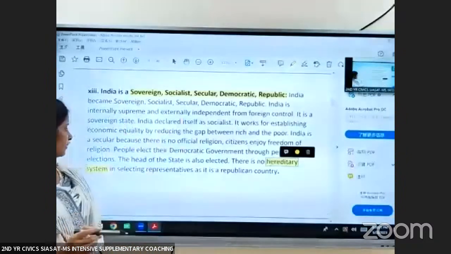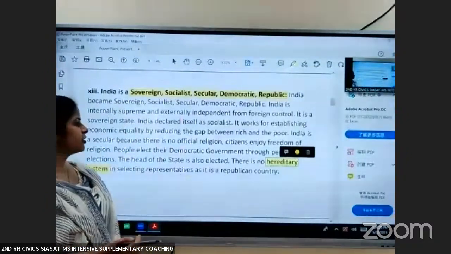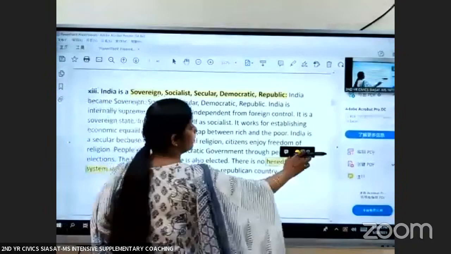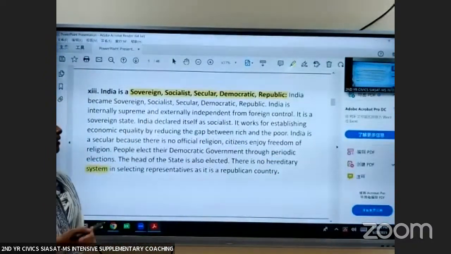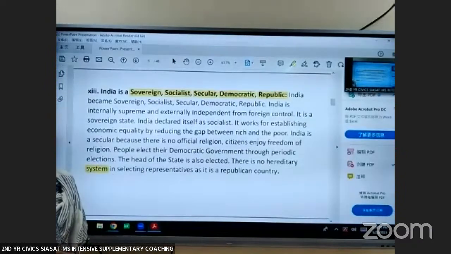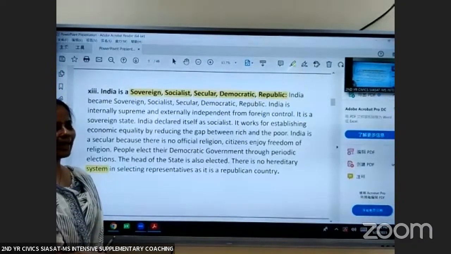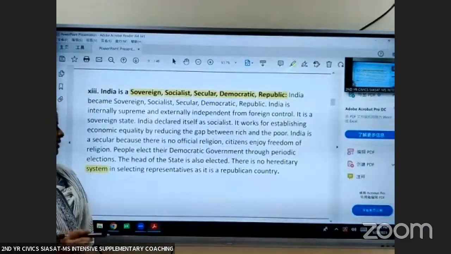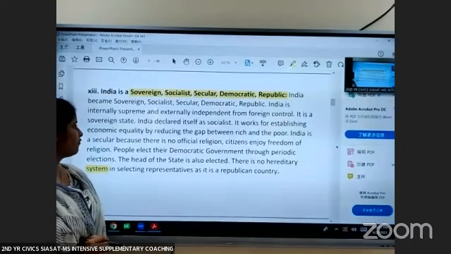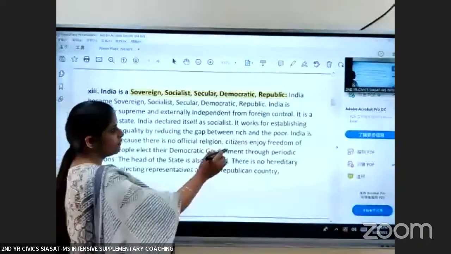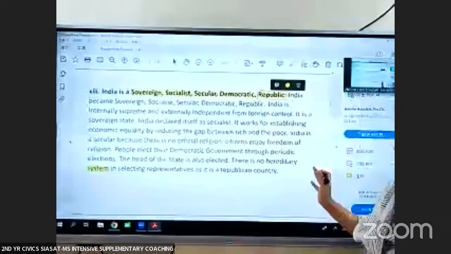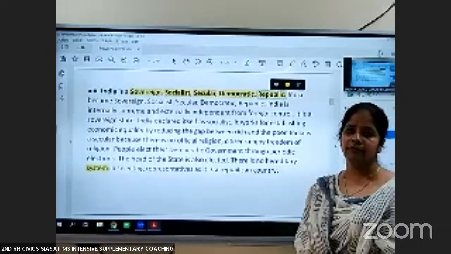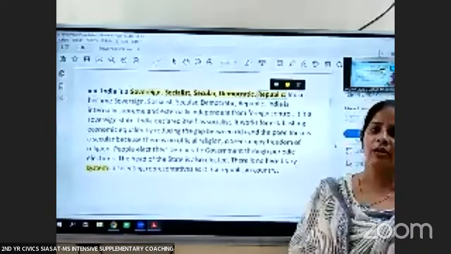Okay. So the representatives in India, the representatives of the people, the members of the parliament, the members of the assembly, they vote for the president. He is elected indirectly. There is no hereditary system followed. That's why we say India is a republican country. I hope you understood these features of the Indian Constitution.